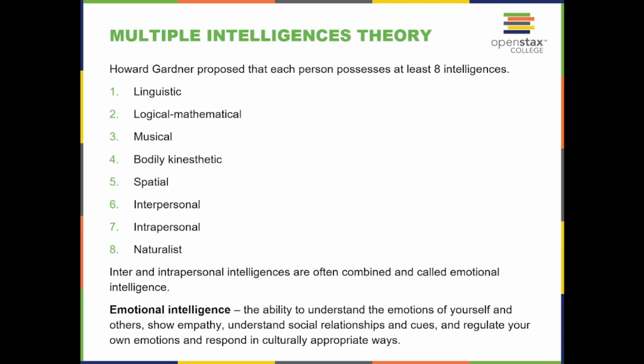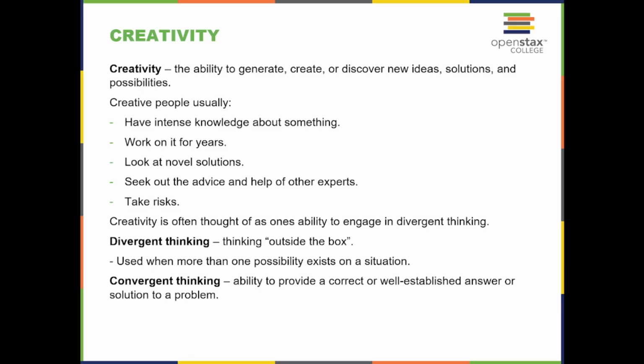Multiple intelligence theory. Howard Gardner proposed that each person possesses at least 8 intelligences: linguistic, logical-mathematical, musical, bodily-kinesthetic, spatial, interpersonal, intrapersonal, and naturalistic. Inter- and intrapersonal intelligence are often combined and called emotional intelligence. Emotional intelligence is the ability to understand the emotions of yourself and others, show empathy, understand social relationships and cues, and regulate your own emotions and respond in culturally appropriate ways.